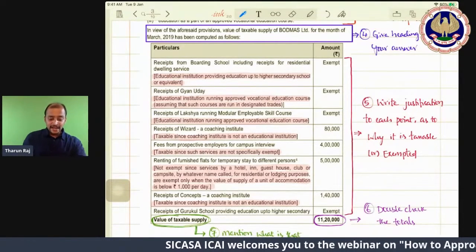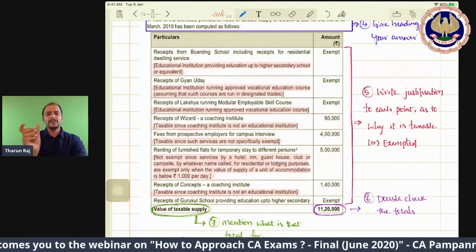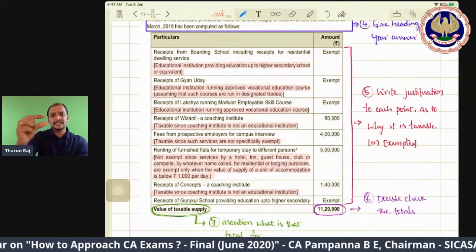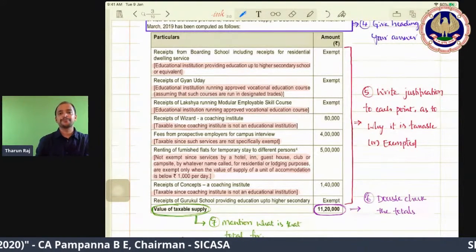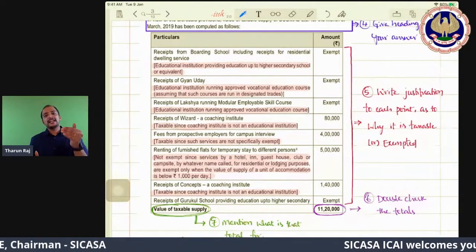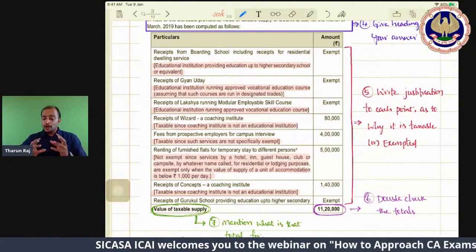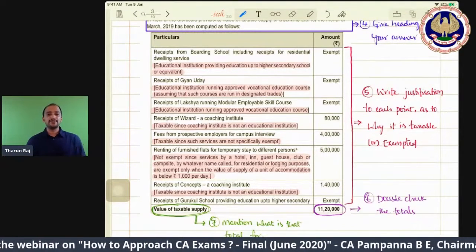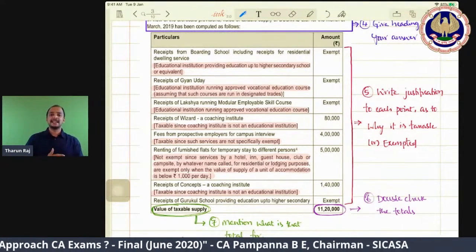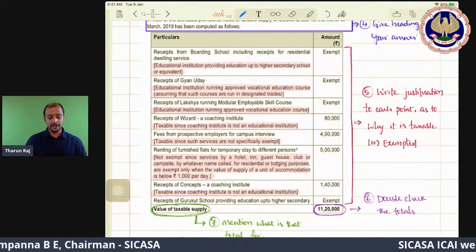Then, same way, receipts from GAN, Uday, like that, a lot of points are there. For everything, you need to write what is the justification. So that justification is important. See, don't think that I am not explaining the question and answer. In this session, I want to tell you a lot of other points, how the presentation should be, and what are all the intricate areas where it is confusing. Those areas we will be focusing on.